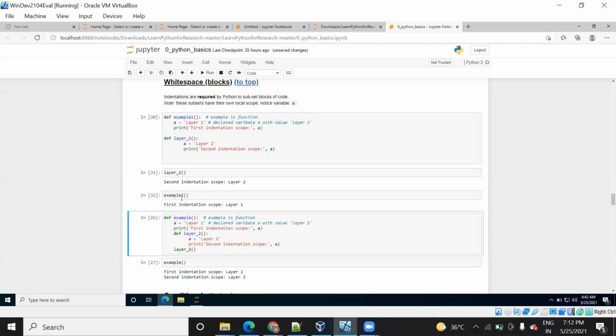Now you see this, the example one, when I run this, it is giving me only one output, that is the print first indentation scope. But when I rearrange it and run this, it will give me both outputs. That is the reason indentation plays a very important role. In this video, I have explained with different kinds of space and indentation how you can make changes to the indentation, and the output can vary. So I hope you understand what an indentation is.